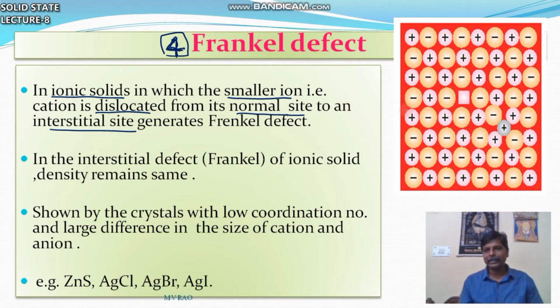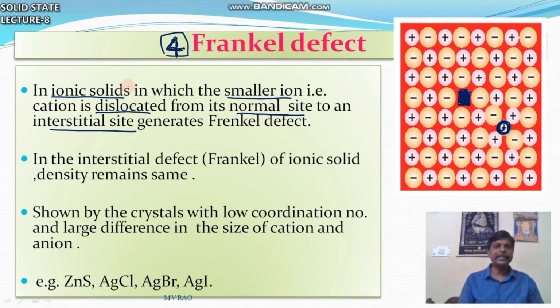You can find here this is the expected place of the cation, the regular one. But this cation leaves its regular position and occupies some interstitial site. It is not leaving the crystal. Only the cation, the small ion, leaves its original position and occupies an interstitial site.